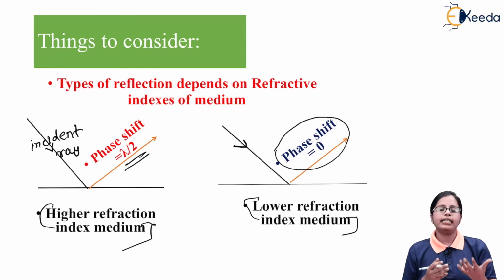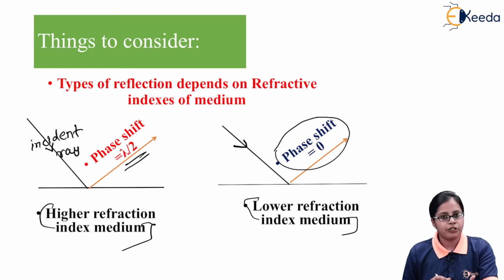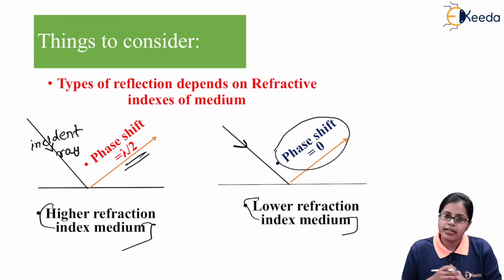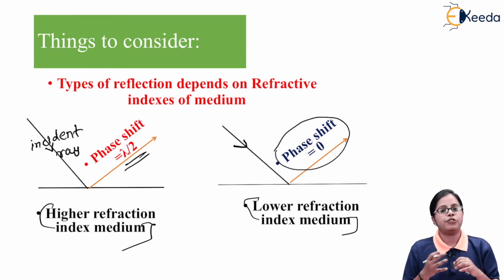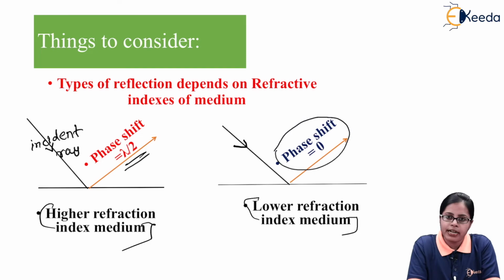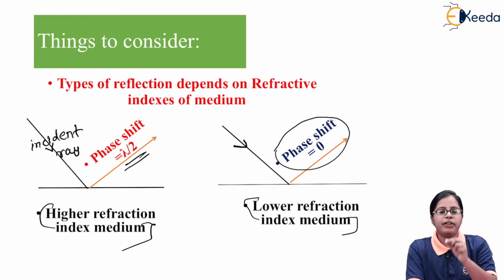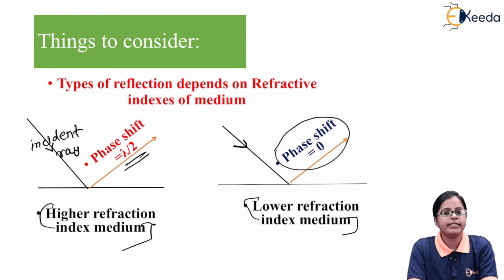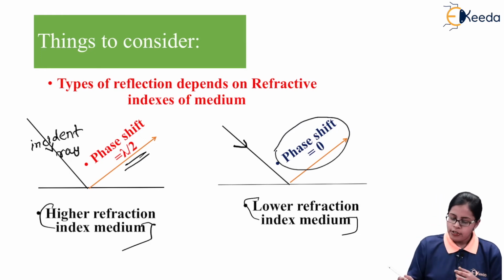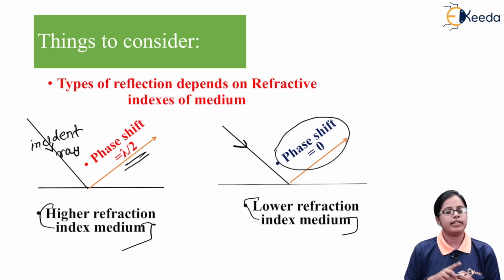That means I can get either a phase shift of lambda by 2 or a phase shift of 0, depending upon whether the reflection is from a medium having higher refractive index or lower refractive index. So if I get reflection from higher refractive index, the phase shift is lambda by 2, and if the ray is reflected from the medium having lower refractive index, we get a phase shift of 0.